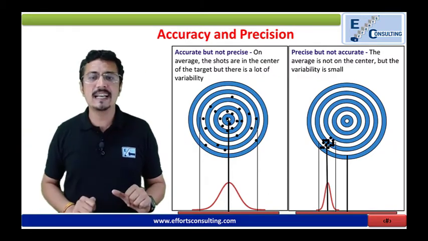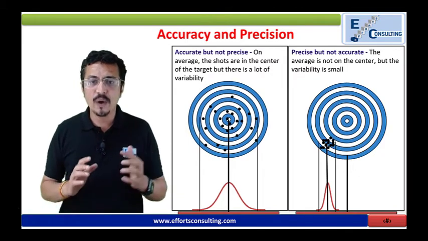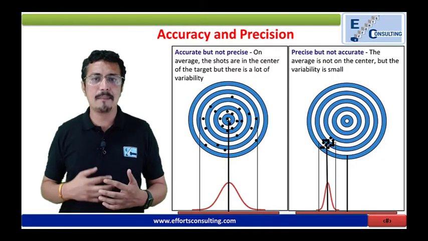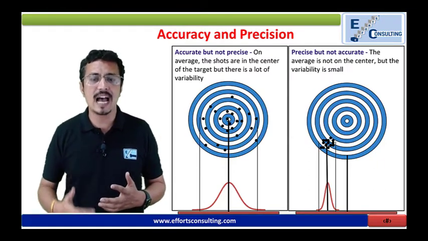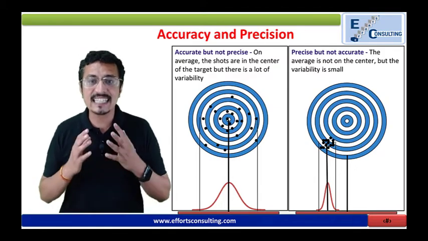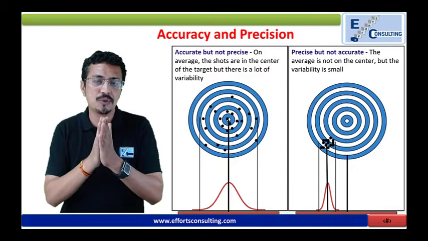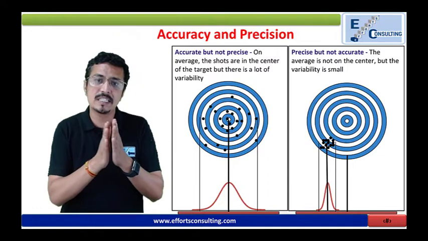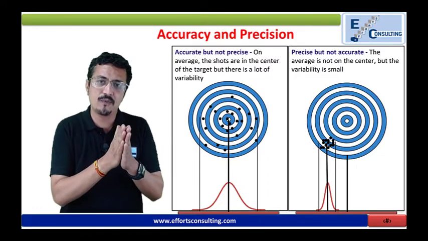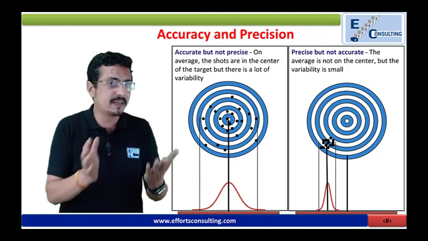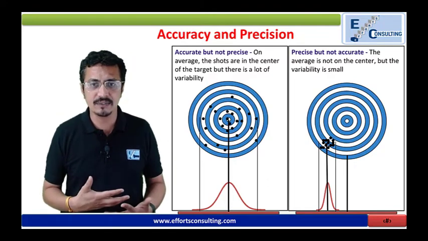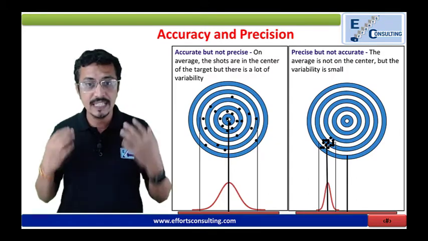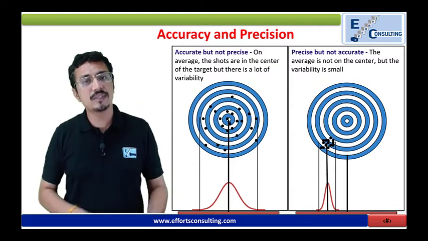If you look at the second figure, where I have produced more or less all the caps at a diameter of 3.85, I can say that I am precise but not accurate. If I am precise but not accurate, there are all chances that gradually I will shift from 3.5 to 3.4 to 3.3, and someday I will start producing defectives. We need to take care of both accuracy and precision.